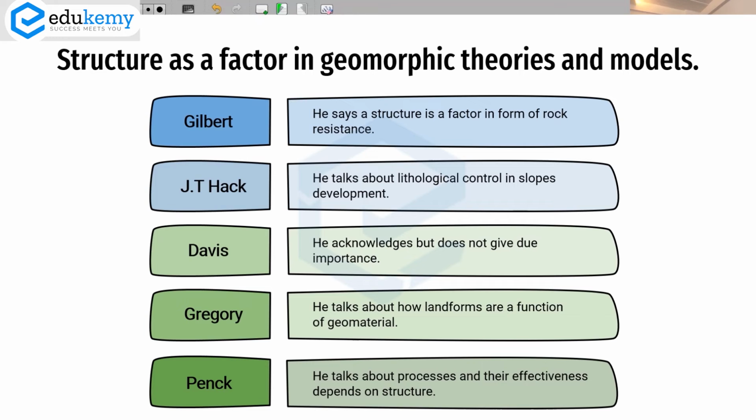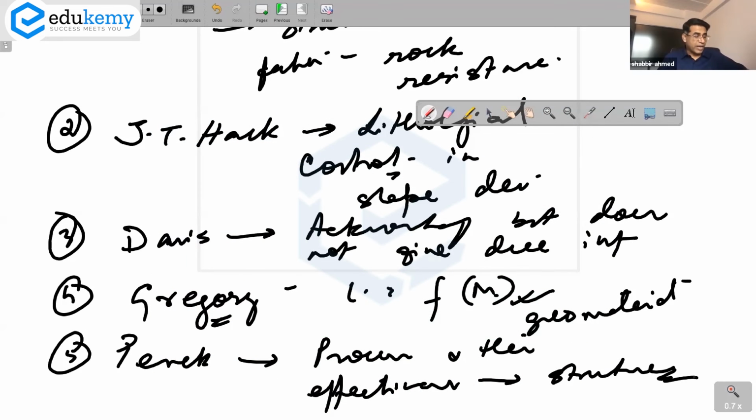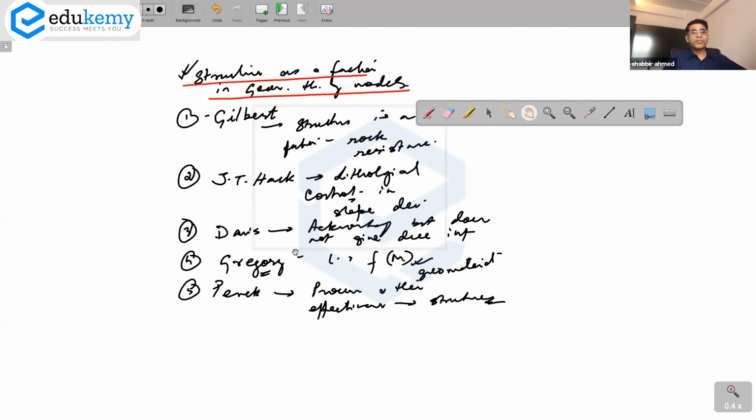He talks about rock types and the presence of faults. It depends on the rock structure. So this is something that you can't ignore. So for structure as a factor, mention 4-5 names. And I did mention this in your write-up in the last class.